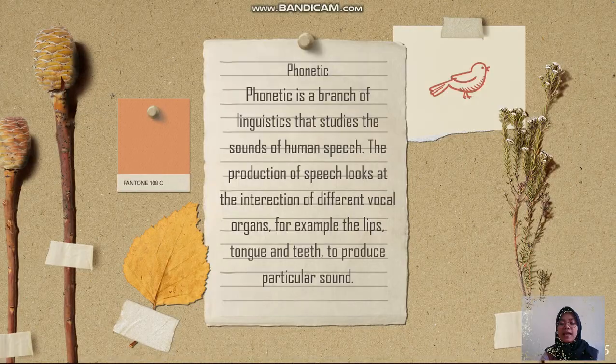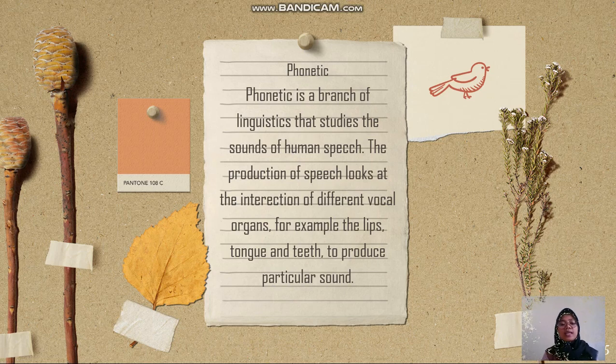Okay, next, number two is phonetic. Phonetic is a branch of linguistics that studies the sound of human speech. The production of speech looks at the interaction of different vocal organs, for example, the lips, tongue, and teeth, that produce articulated sound.